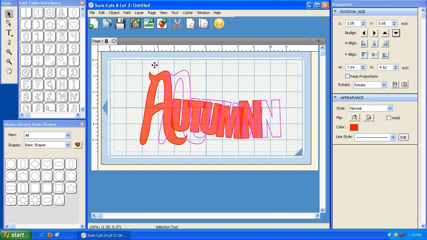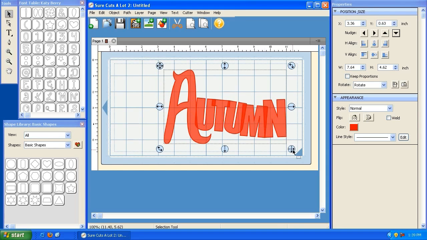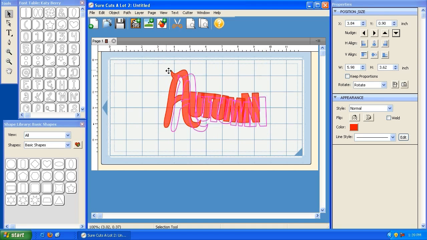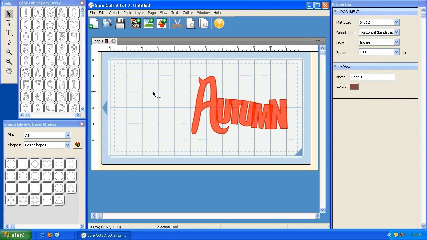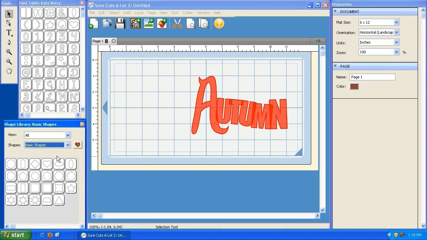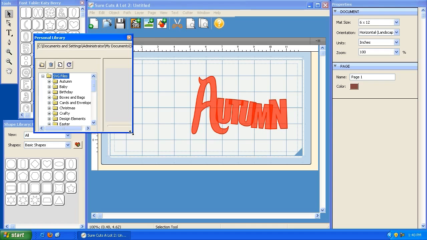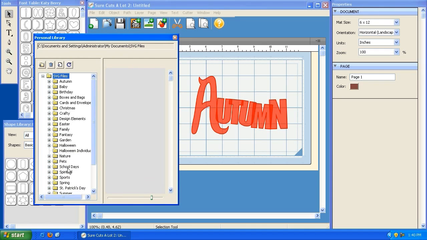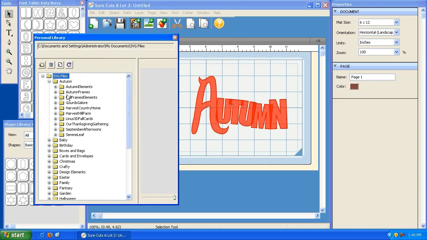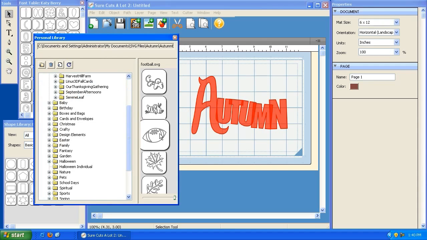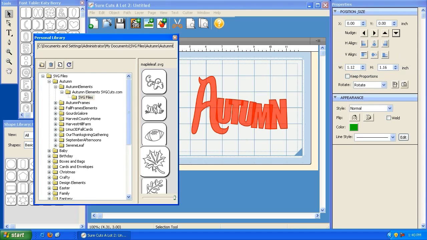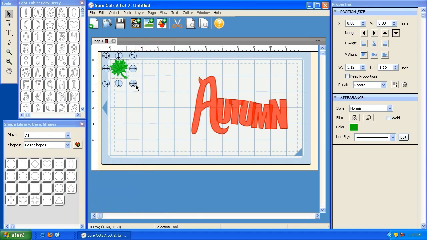Okay, so to take it one step further, I'm going to take this word, make it a little bit smaller, move it off to the side, and then just to show you, you can do this with SVG files or library elements. I'm going to do it with both here. I'm going to bring up my personal library and select something that's fall related. So we're going to go to autumn, and I'm going to pull up an autumn element. I like this leaf here. I'm going to bring this leaf in, and I can close this. So here's my leaf.